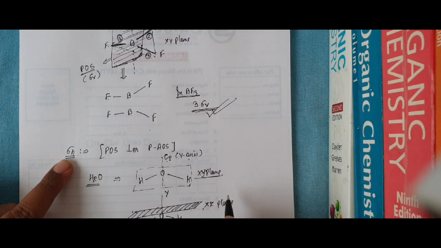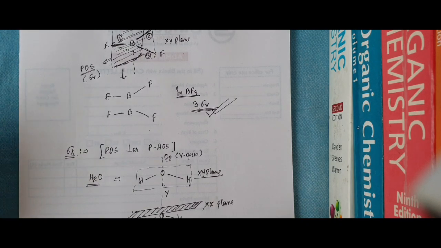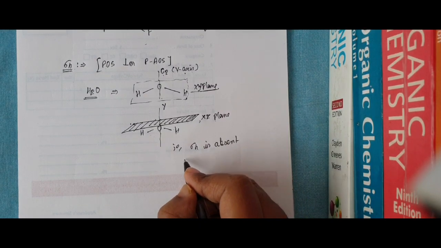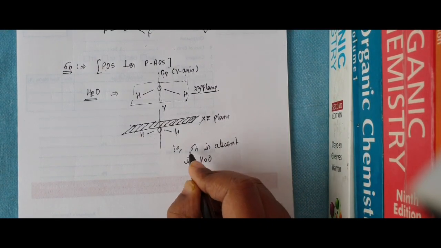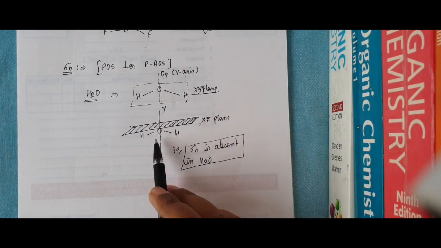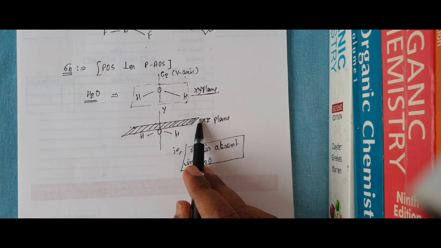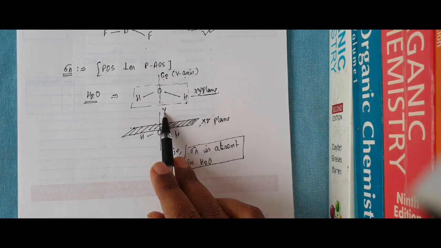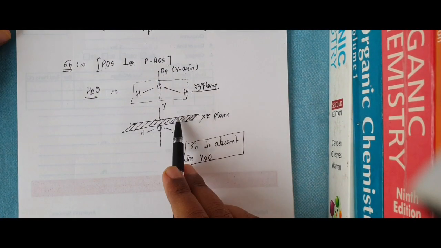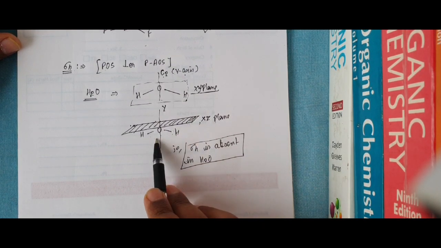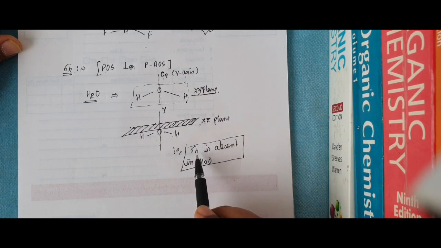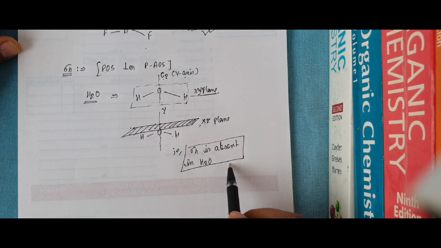Why is sigma h absent in water? Because this plane cannot bisect the water molecule symmetrically, and this plane is perpendicular to the y axis, because the y axis is the principal axis of symmetry. That's why this xz plane is not sigma h; sigma h is absent in water.